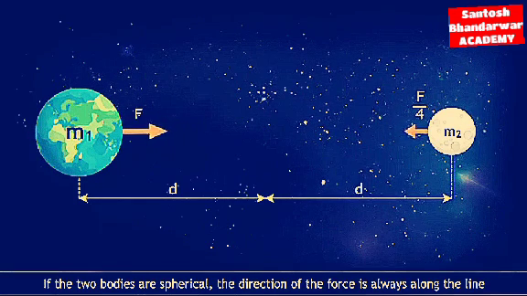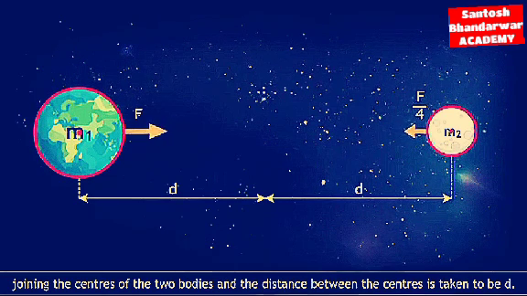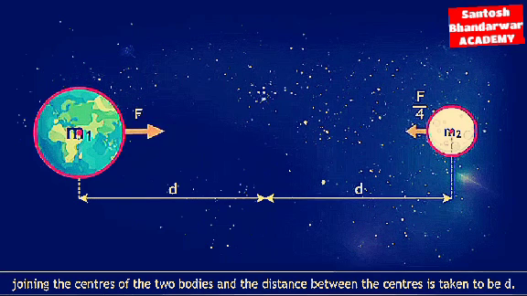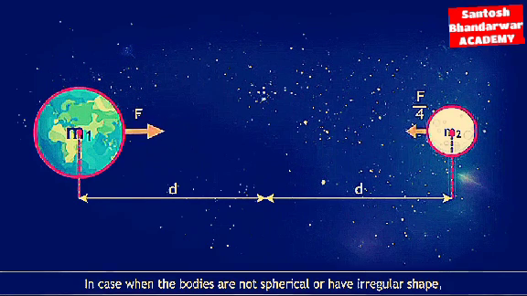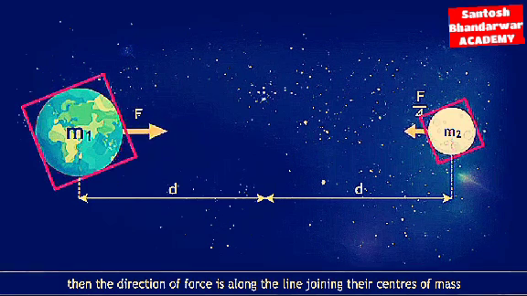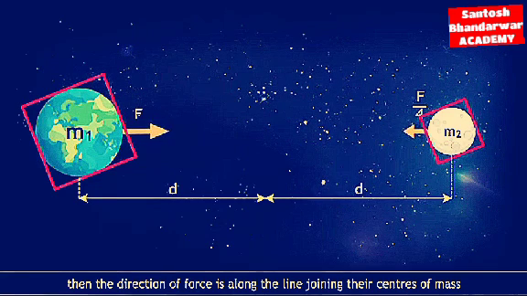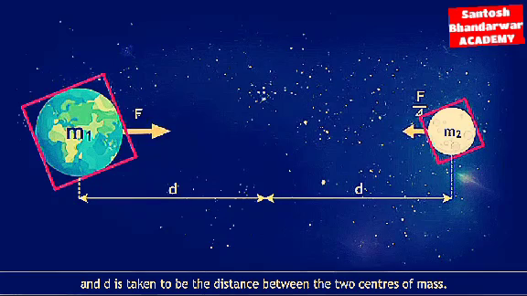If the two bodies are spherical, the direction of the force is always along the line joining the centers of the two bodies, and the distance between the centers is taken to be d. In case when the bodies are not spherical or have irregular shape, then the direction of force is along the line joining their centers of mass, and d is taken to be the distance between the two centers of mass.